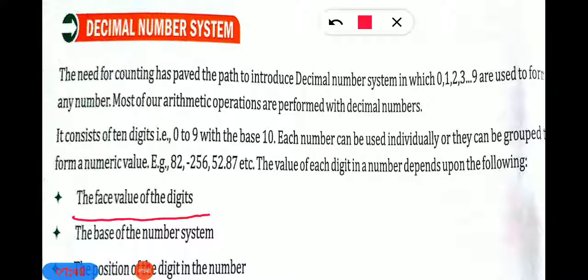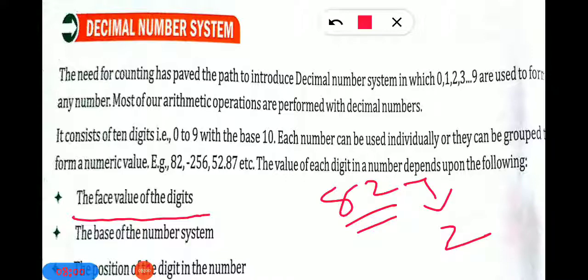Face value of the digit: if here is 82, what is the meaning of face value? Face value means the number its own. If I give you one example, what is your strong identity, which is not for any others, not possible for any other?